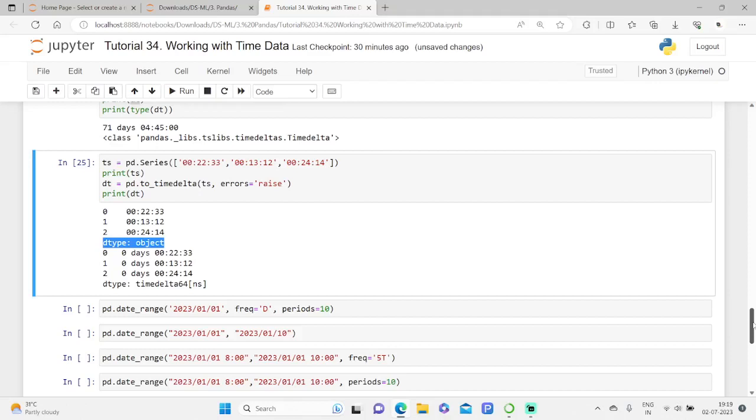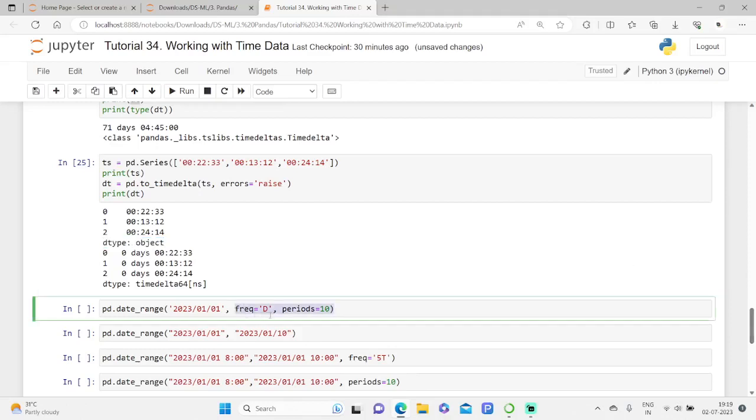And of course, kindly take note of it, dear friends. Here it is possible to generate an array of 10 consecutive days starting from a specific day, defining an optional parameter. Kindly note it here: the optional parameter D defines the duration of one day from one value to another, and with periods, the number of values to generate. In this case we have the number of consecutive days as 10.